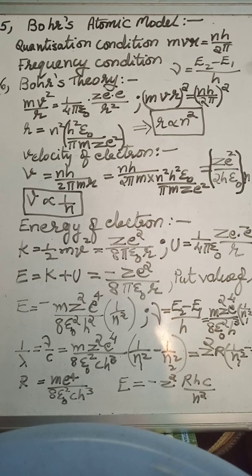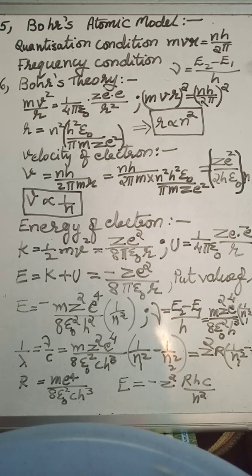So children, 1 upon lambda depends upon Z square. Z, if you are taking for hydrogen, it is 1. So the formula changes to 1 upon lambda is equal to R into 1 upon N1 square minus 1 upon N2 square. This formula you have learned in chemistry in 11th class. Formula you have learned, the derivation is given here. So remember, the formula is very, very important.